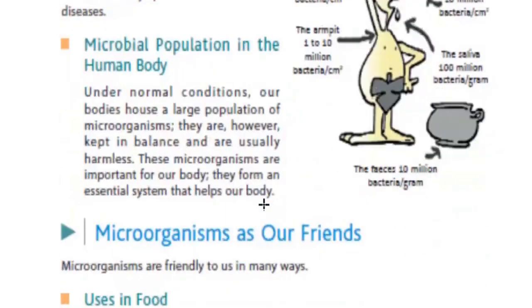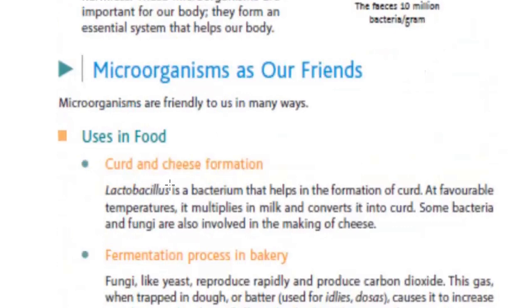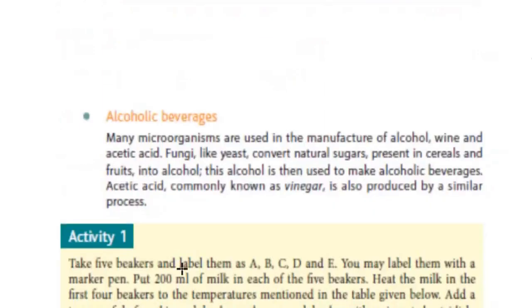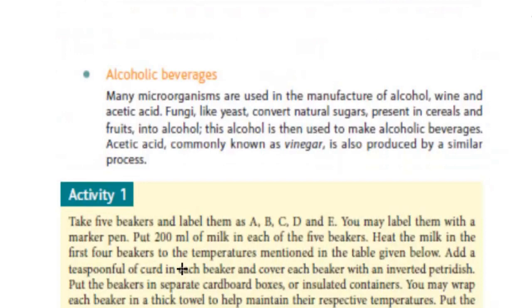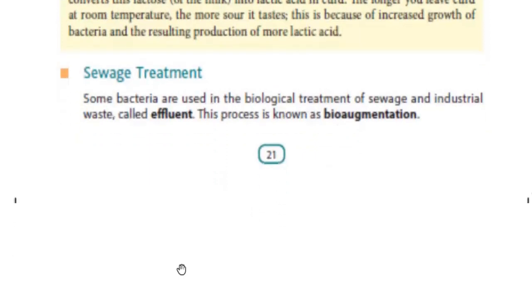So how do they act as our friends? They are our friends because they help us in many ways. For example, in the food industry, bacteria like lactobacillus help in the formation of curd and cheese. Microorganisms like yeast help in the fermentation process in bakery. Alcoholic beverages are also produced with the help of microorganisms like yeast. Then in sewage treatment, bioaugmentation takes place with the help of many friendly bacteria.